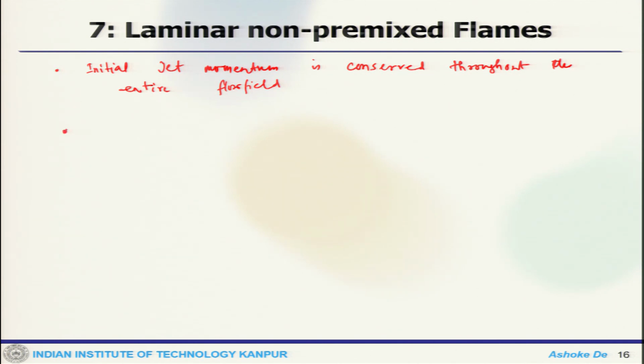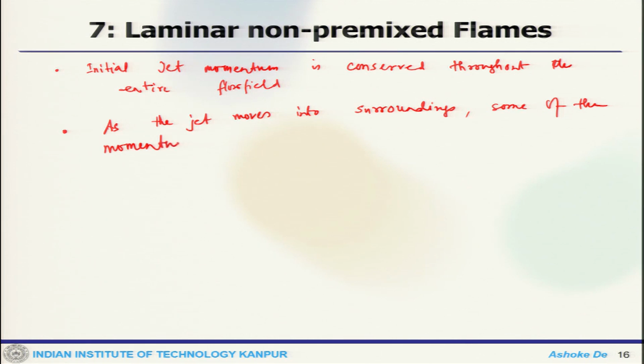Secondly, as the jet moves into the surroundings, some of the momentum is transferred to the air, which will lead to a decrease in the velocity of the jet.